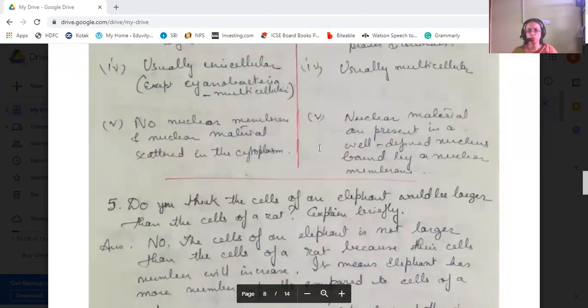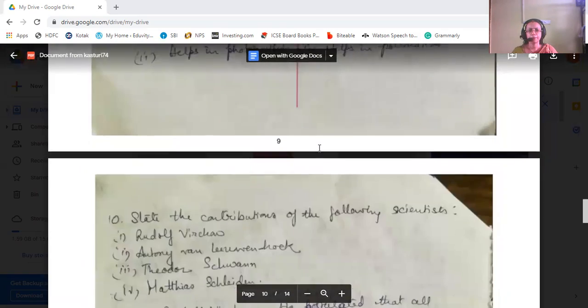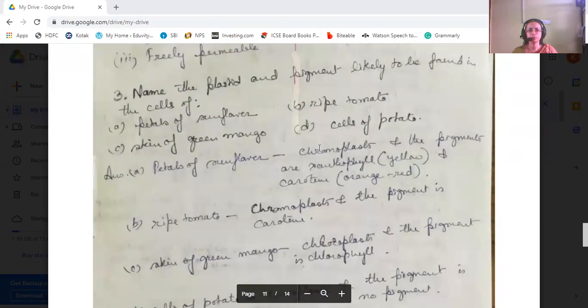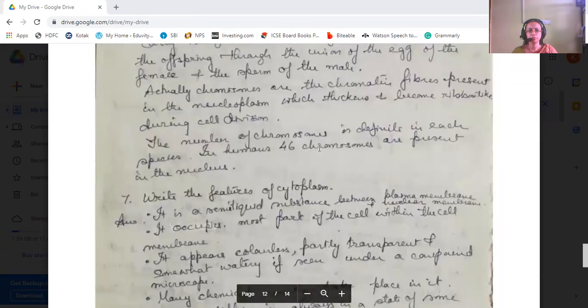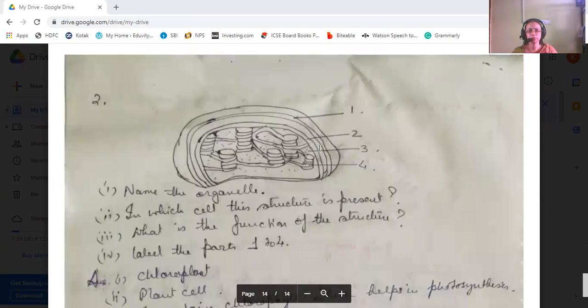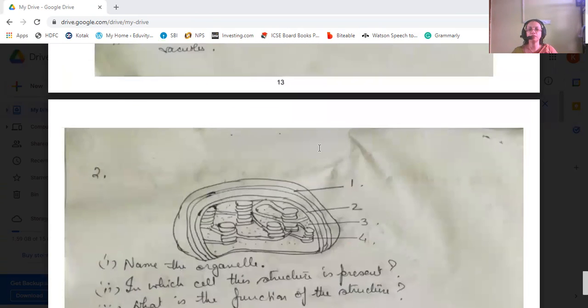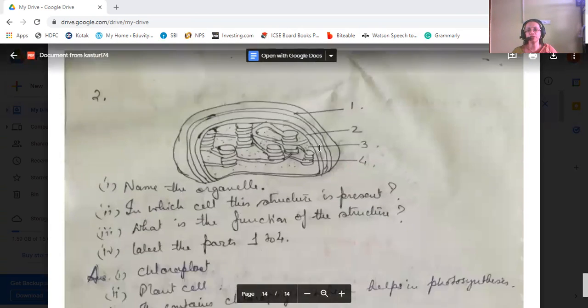Just a second, I'll tell you what the other is. Stroma. Okay, granum and stroma.